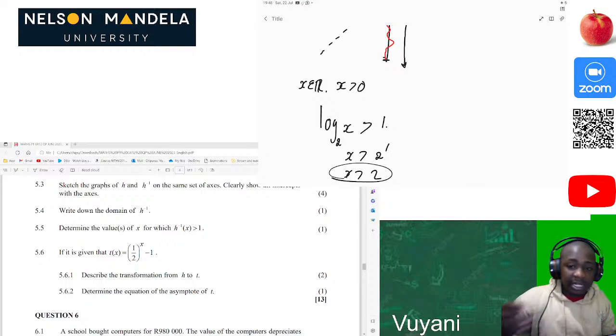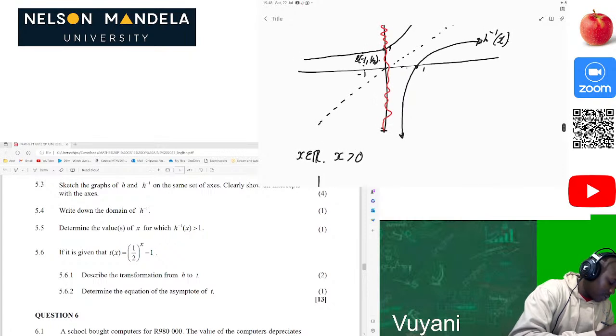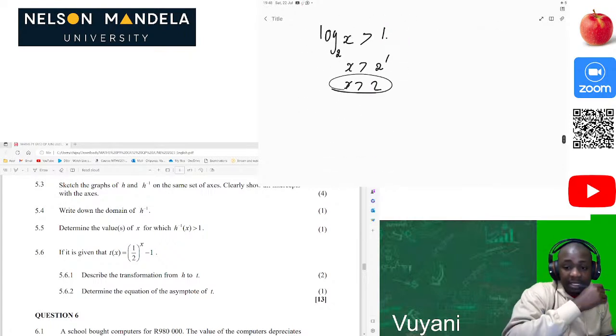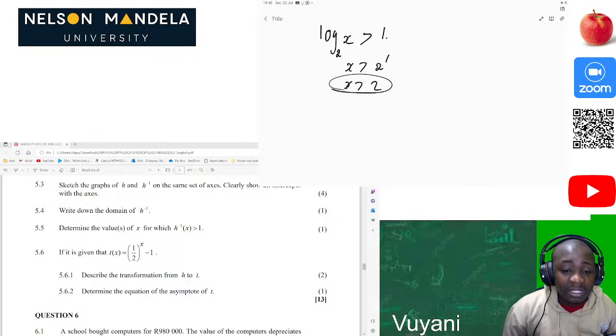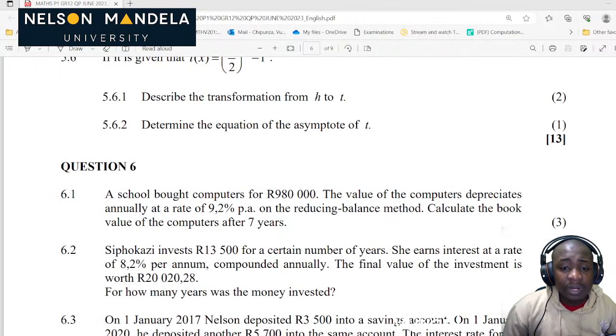Or you can just analyze it from the graph that, okay, where is this function which they are saying greater than 1? It's greater than 1 when x is greater than 2. So that's where you can see that, oh, okay, that's that, just like that. So these functions are so easy and straightforward, and they are so super nice, guys. Okay, now let's look at that question.